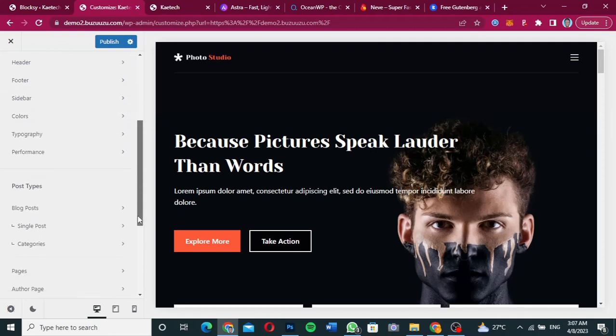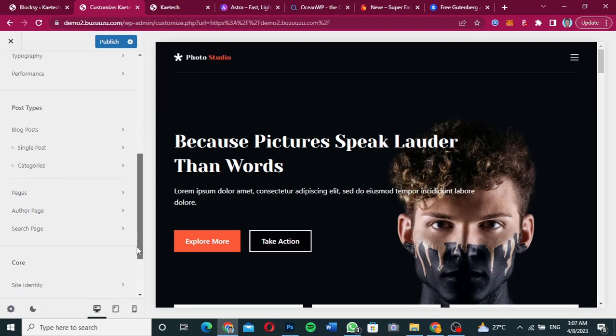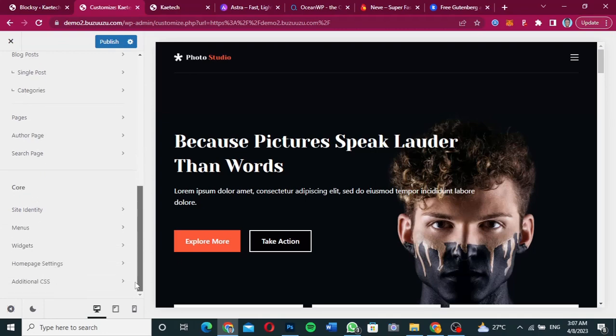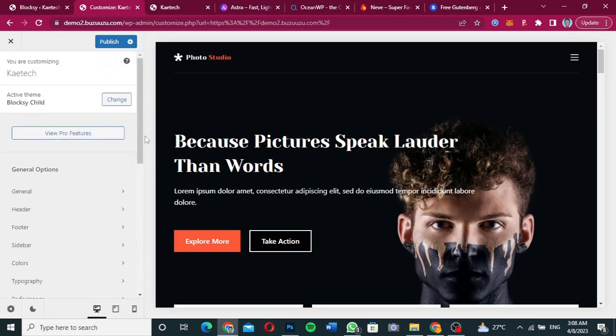And when you go to the post types, you also have the blog post, the single blog post settings, and then the category settings. You have the pages, the author page, and the search page. And then when you go to the core, this deals with the WordPress core functionalities. That is the site identity, the menus, the widgets, the homepage settings, and additional CSS. So basically, this is the Bloxy theme, and this is one of the best themes on WordPress.